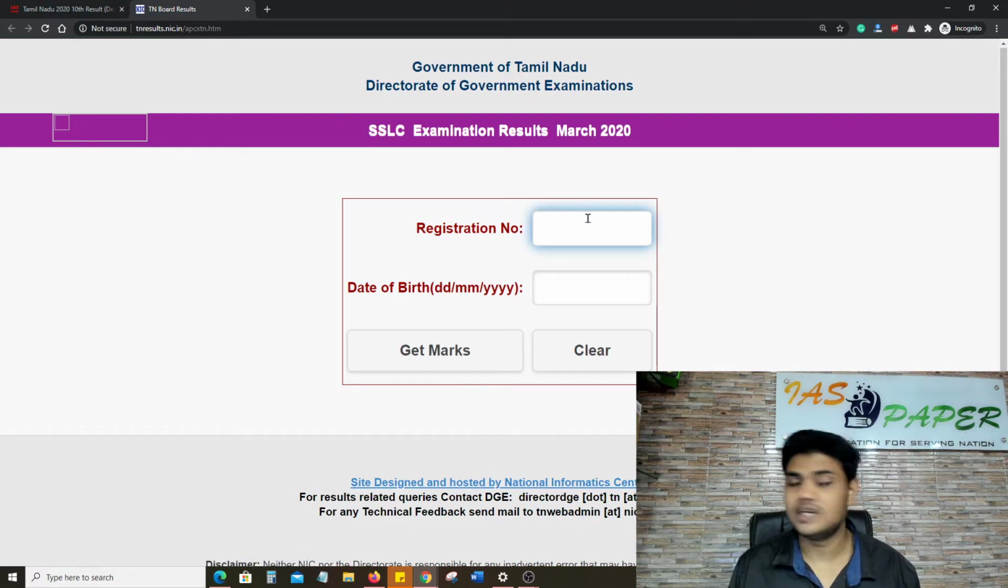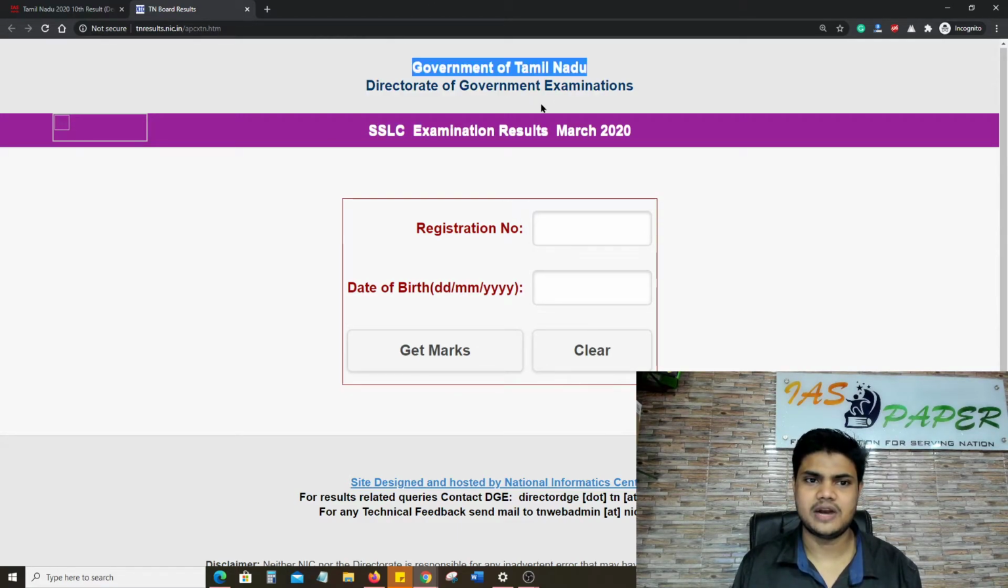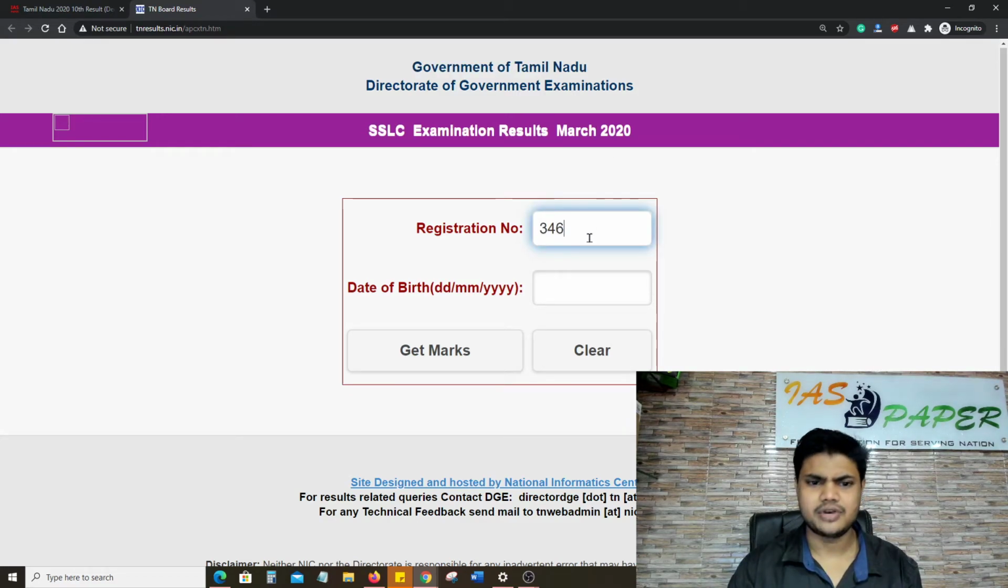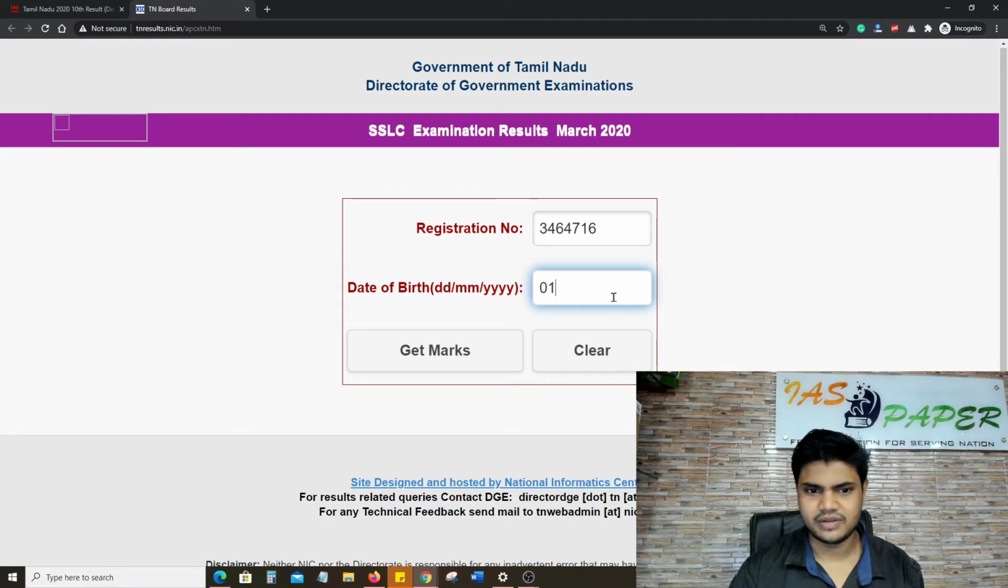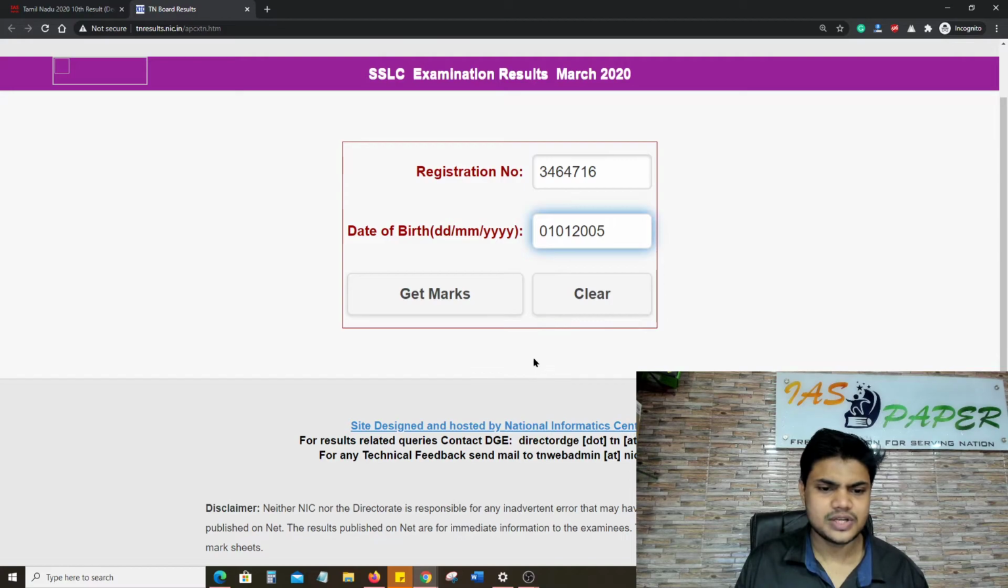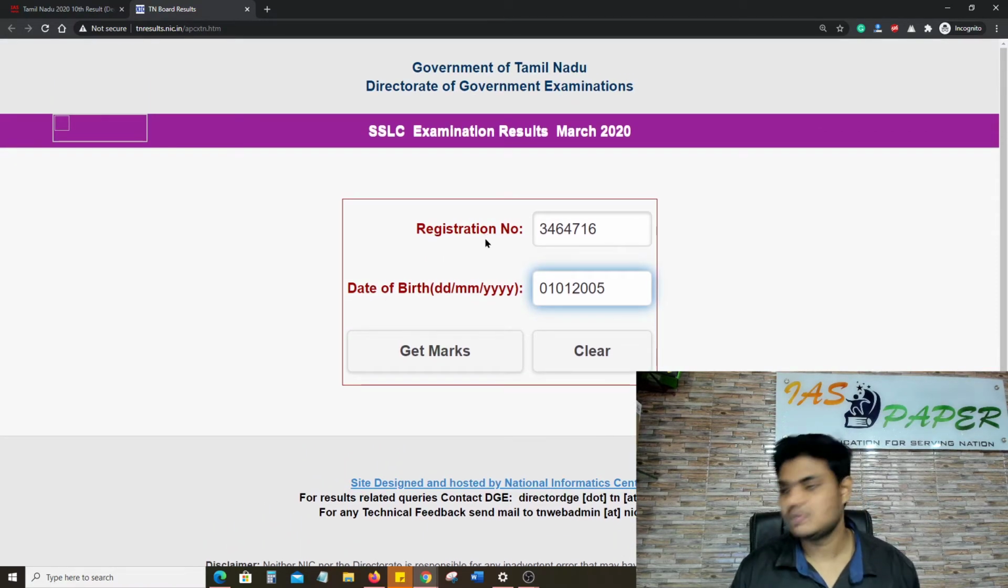Now here you need to do something. Here is SSLC, that is the 10th result. Here you can see Government of Tamil Nadu, Directorate of Government Examinations, SSLC Examination March 2020. Here you need to write your registration number, whatever you have. Here you need to write your date of birth, and then click on get details. As soon as you click on get details, your result will be published in front of you, and you will be able to check your results.